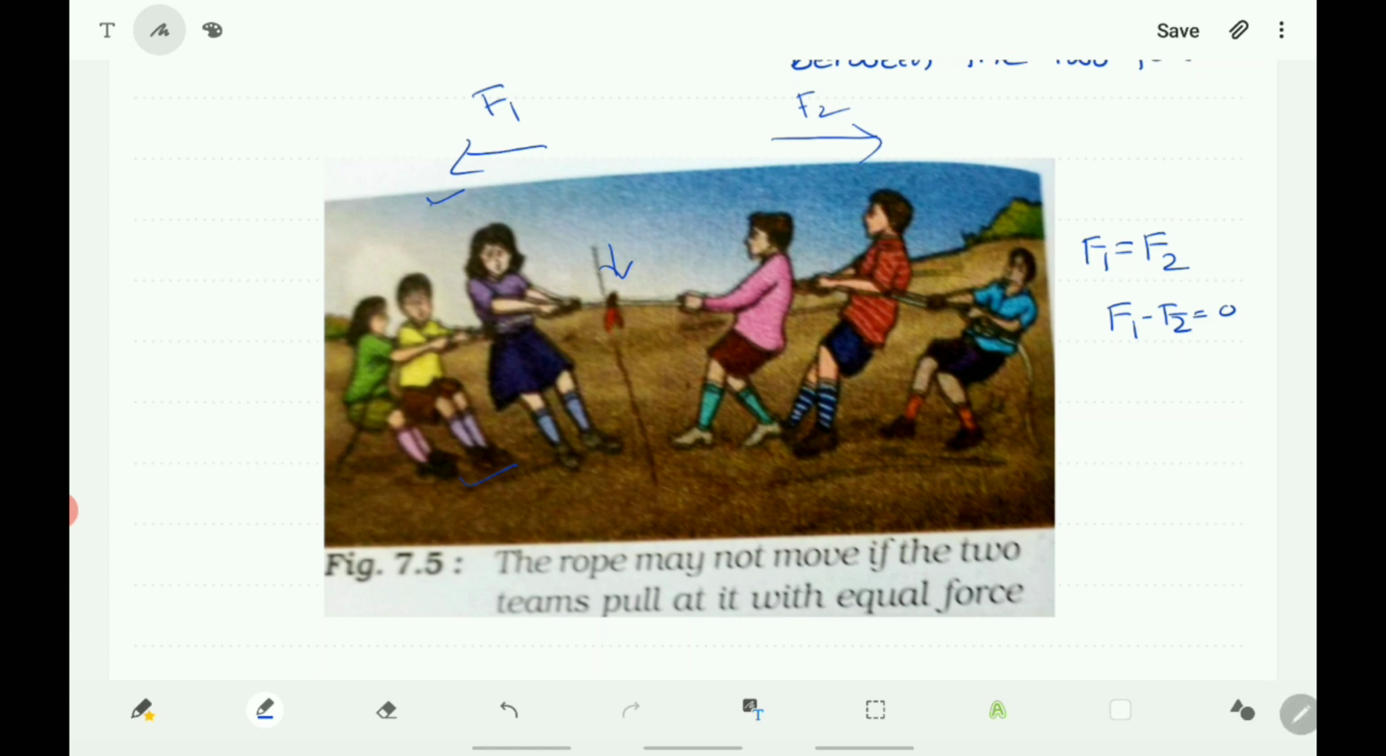But if F1 is greater than F2, the body moves towards the direction of F1. The resultant is F1 minus F2, and the object moves towards the direction of the greater force, F1. If F2 is greater than F1, the object moves towards the direction of F2, and the net force is F2 minus F1.